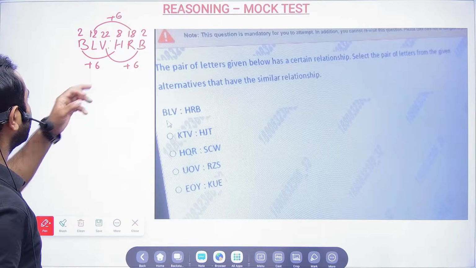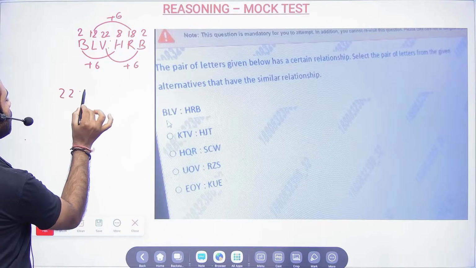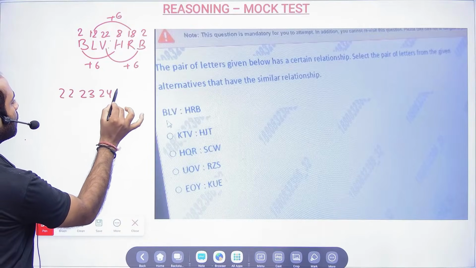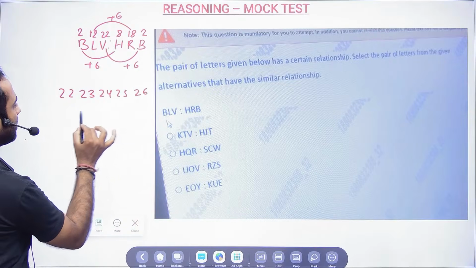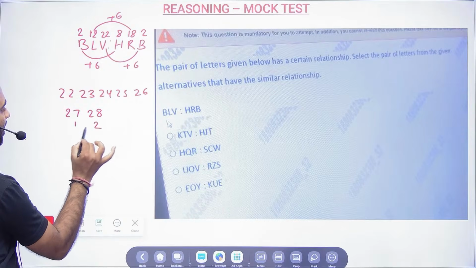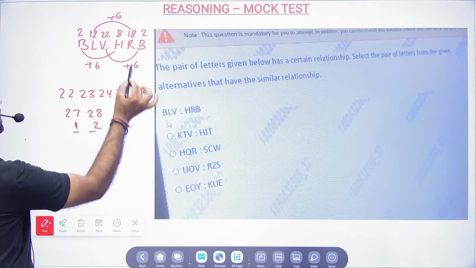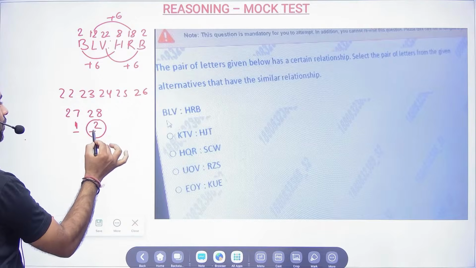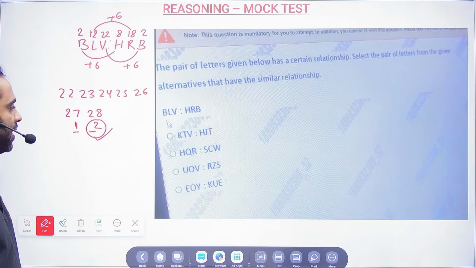Basically, see, 22 means 22, 23, 24, 25, 26, right? And after that 27 and 28. So this becomes 1 and this becomes 2. So 22 plus 6 will be 28, and 28 is nothing but 2. So this is how we do it.